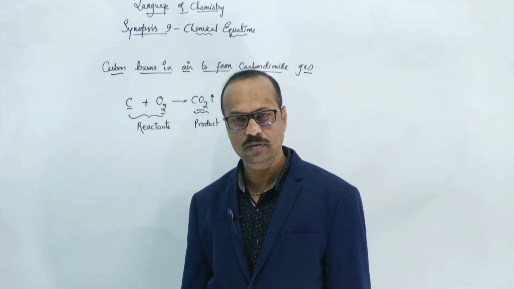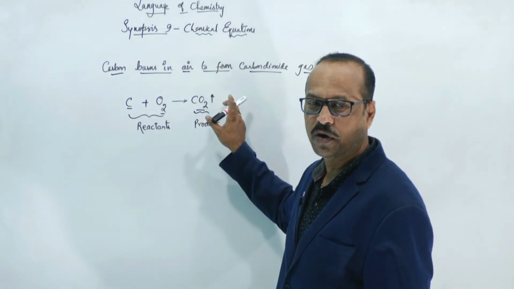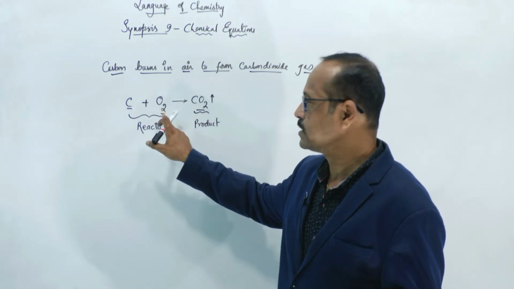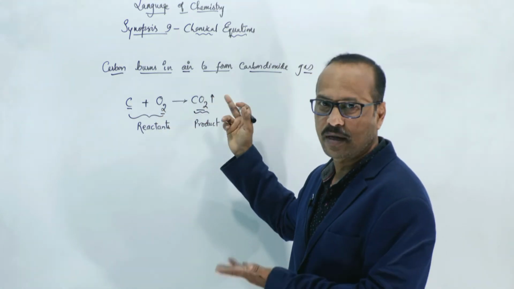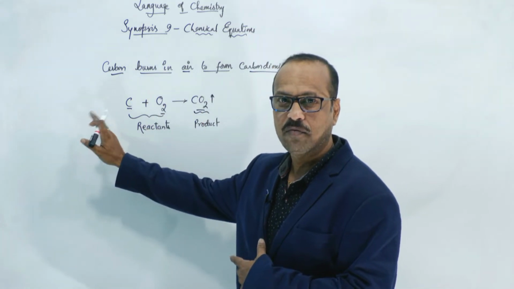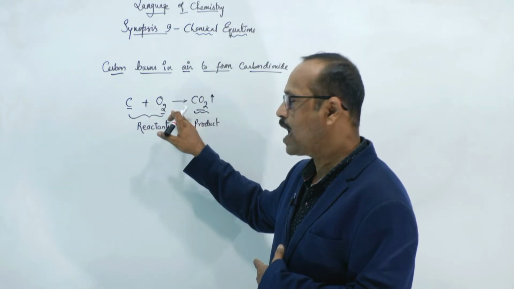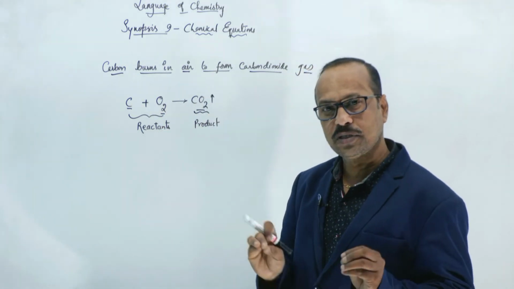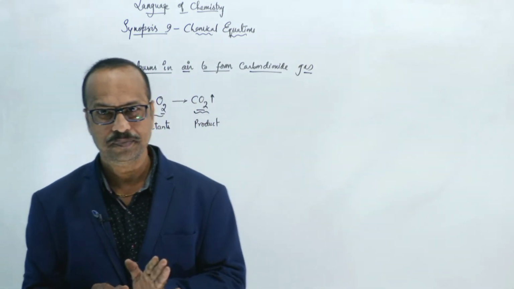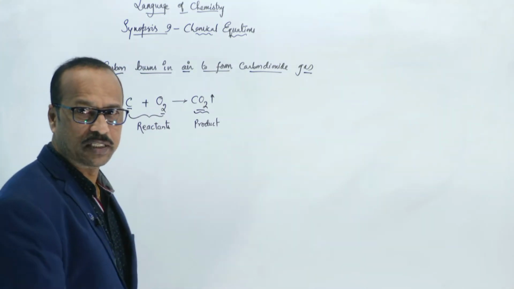Clear? Any doubts? What are these called? Reactants. What a new substance formed is called? Product. If reactants are more, they should be added with the plus. If products are more, here also add with the plus. Where should the reactant be written? Left side. Where should the product be written? Right side. Reactant and product should be joined with an arrow mark. Clear? So these are the conditions to write the chemical equation. Okay. Now, see students, I am going to explain a very important point. Now, see here.